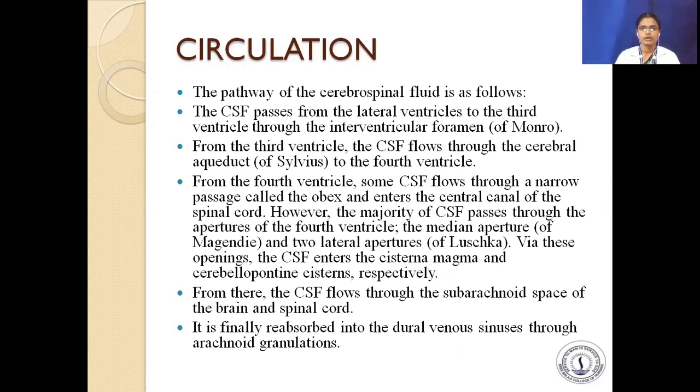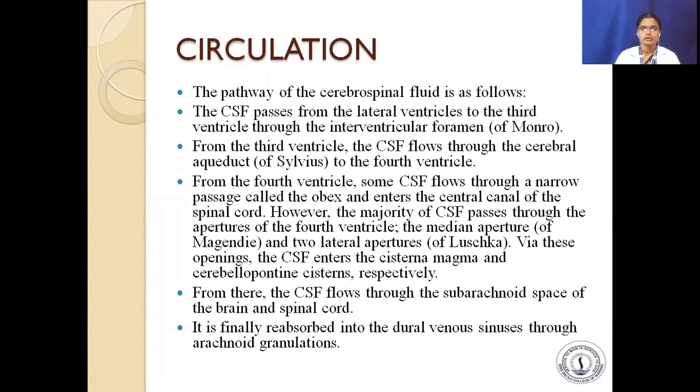From the fourth ventricle, some CSF flows through the narrow passage called the obex and enters the central canal of the spinal cord.